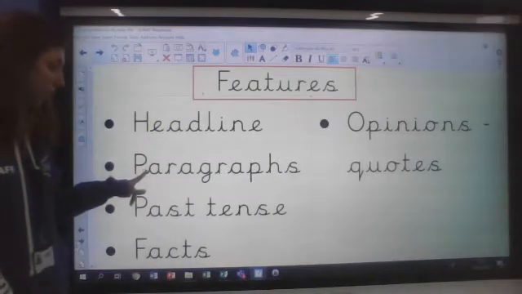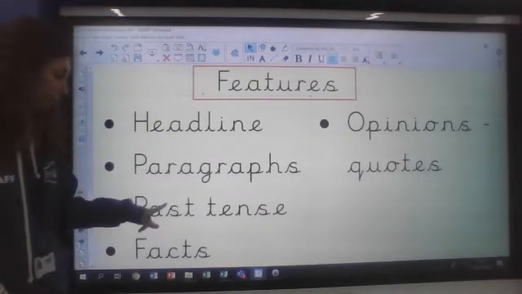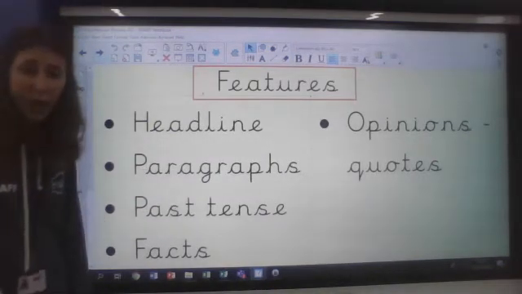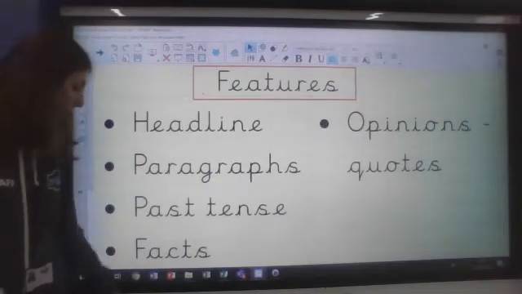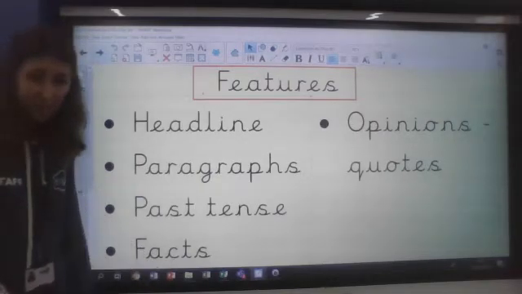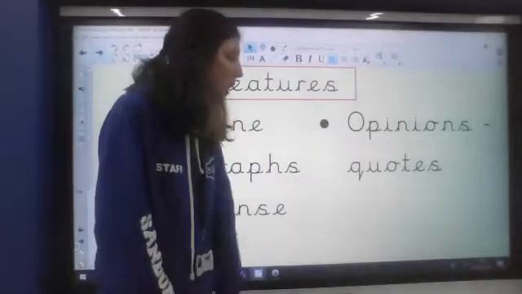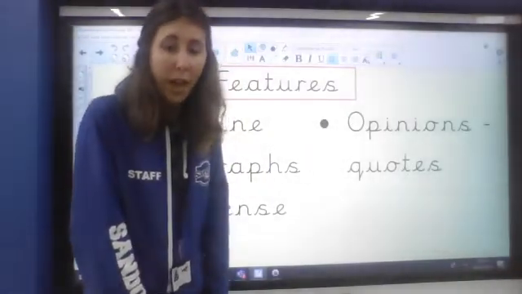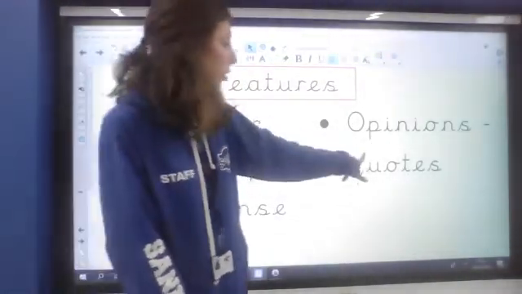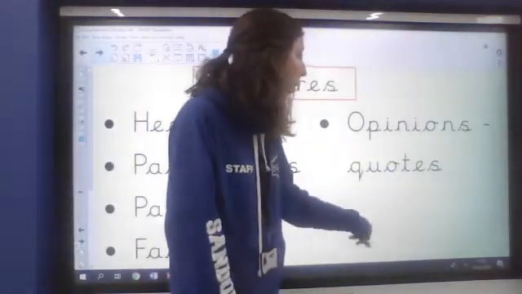It is organised into paragraphs. It's in past tense because it's writing about things that have already happened. There are facts in the newspaper article, so it's real events, real stories, real news. So we have facts in there, but there are also opinions. And we have opinions in a newspaper article, sometimes in the forms of quotes.